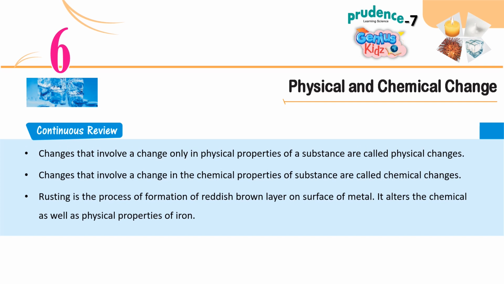Changes that involve a change only in physical properties of a substance are called physical changes. Changes that involve a change in the chemical properties of a substance are called chemical changes. Rusting is the process of formation of a reddish-brown layer on the surface of metal. It alters the chemical as well as physical properties of iron.